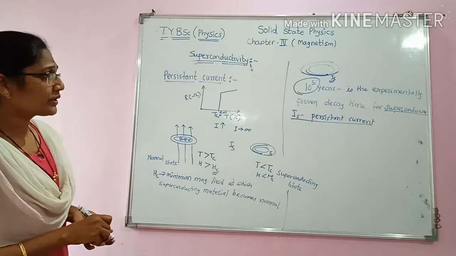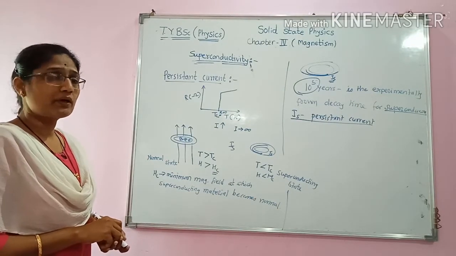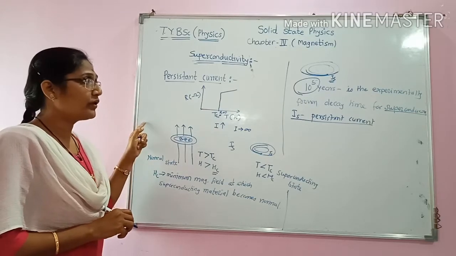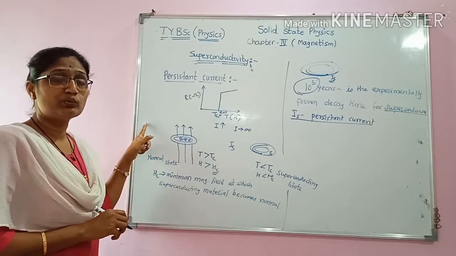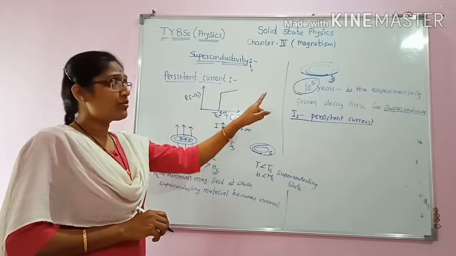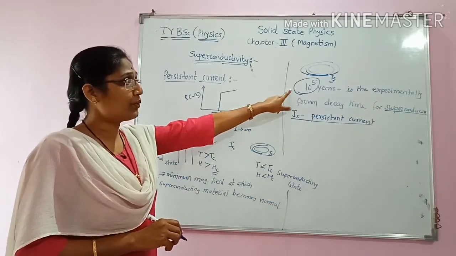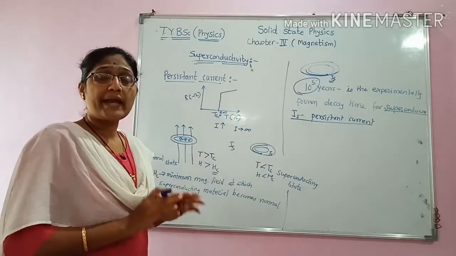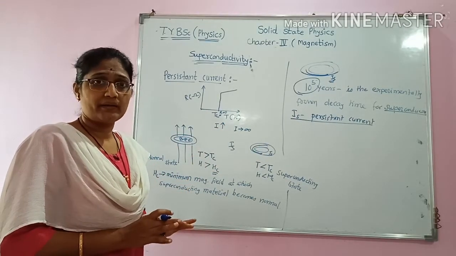Then what is the importance of persistent current? Once the persistent current is developed in a superconducting loop, it will remain in this loop for about 10 raised to 5 years without any external power supply.